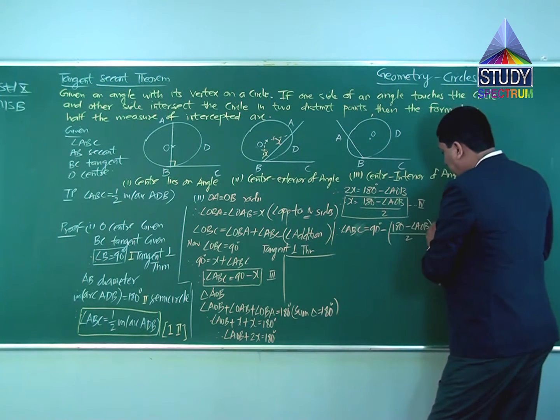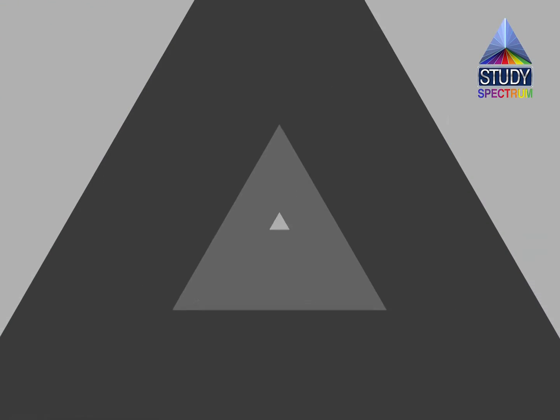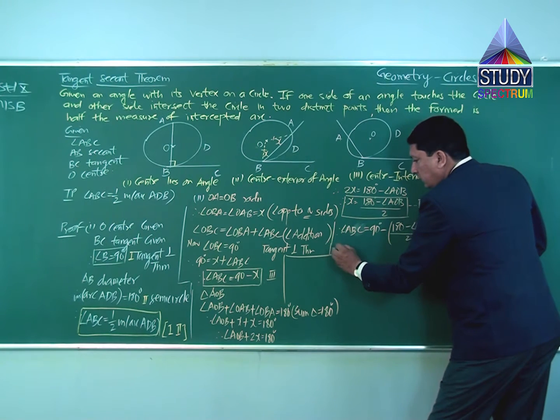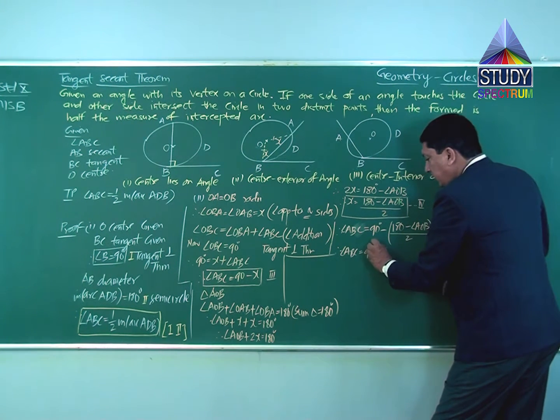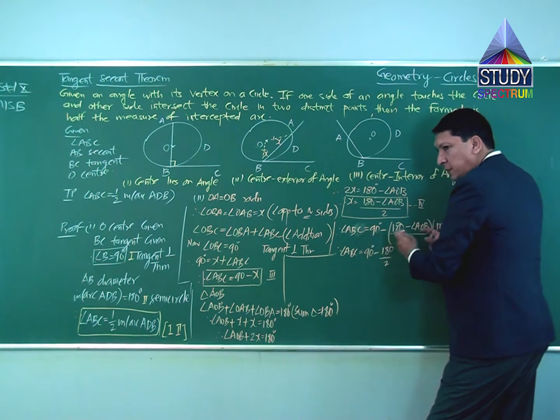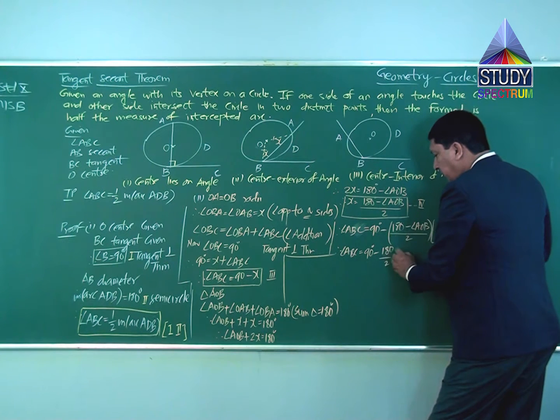This is from third and fourth. Therefore, angle ABC is equal to 90 degrees minus 180 upon 2. I am opening the bracket, minus into minus plus angle AOB upon 2.